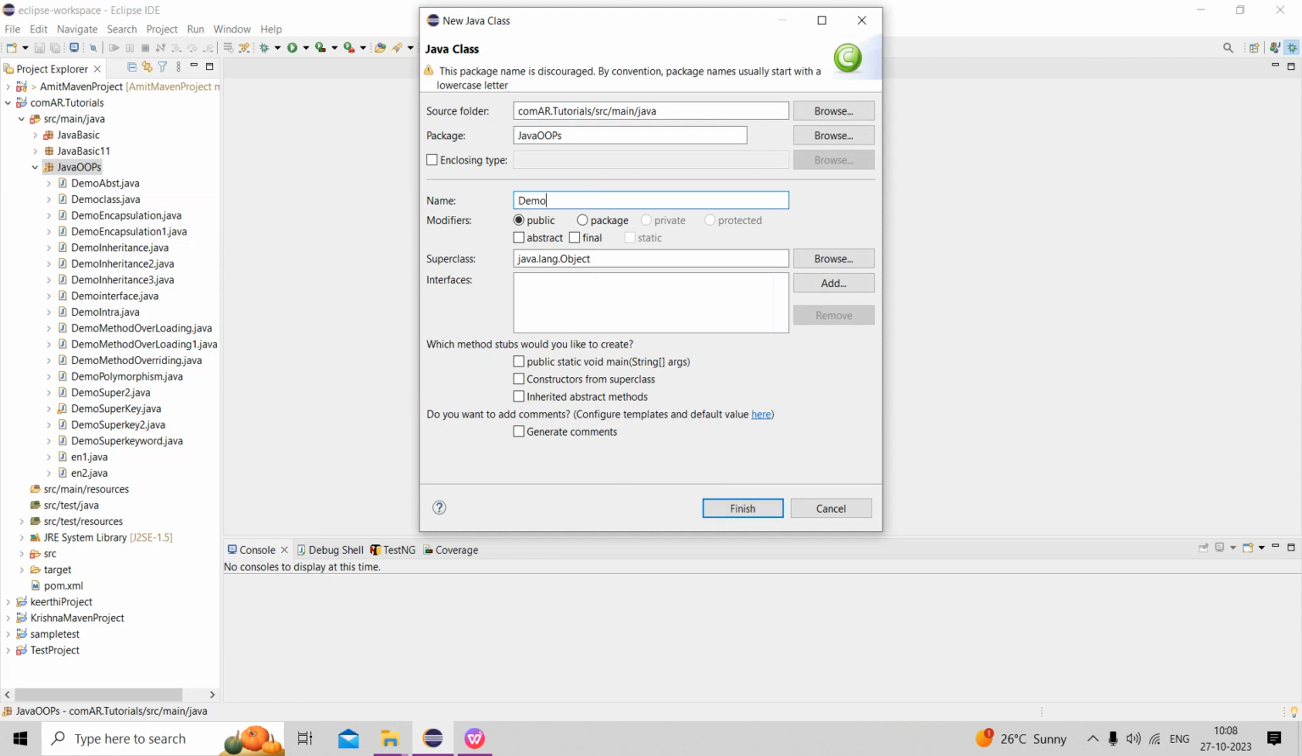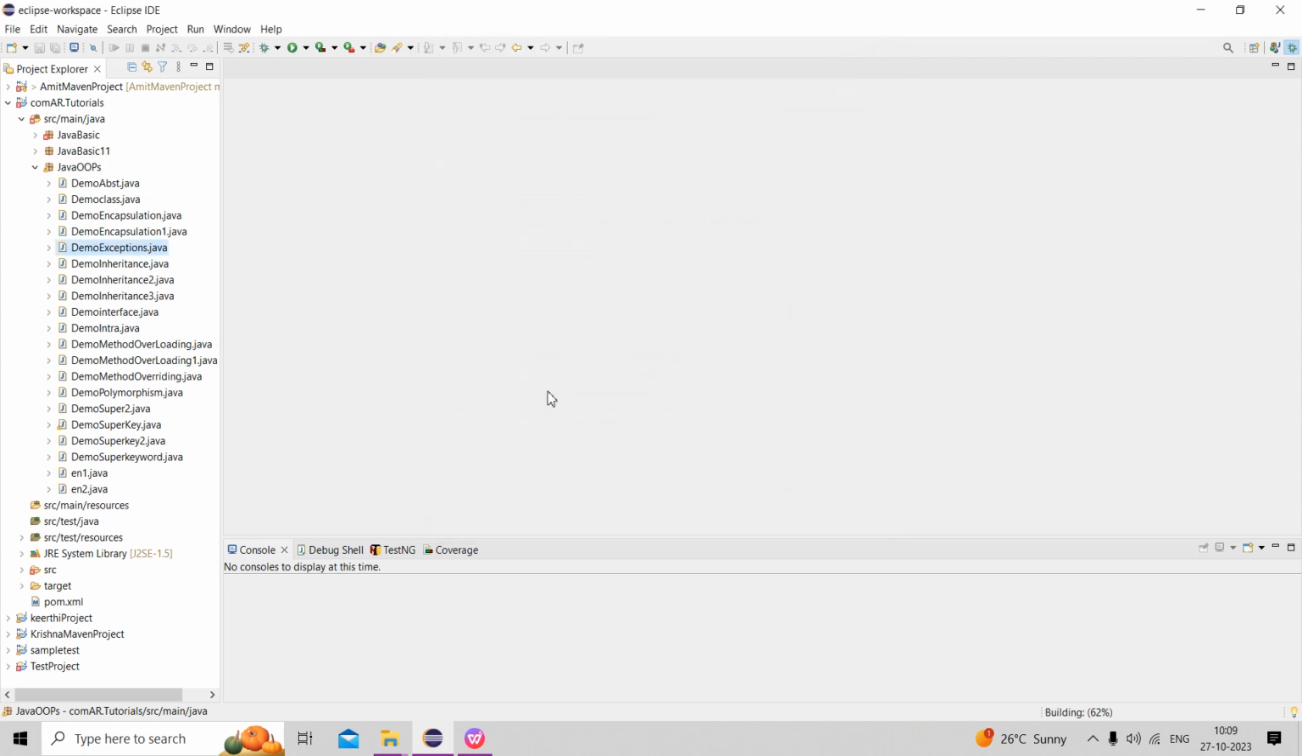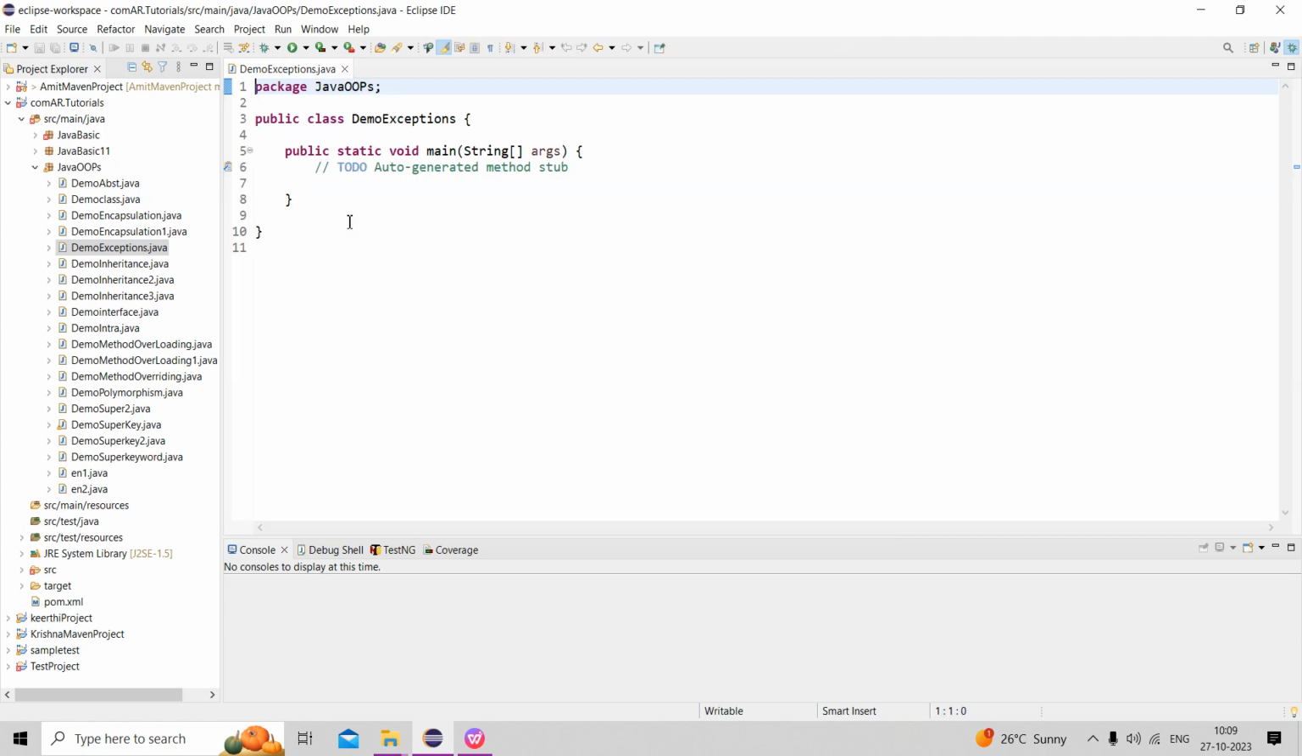Demo. Demo exceptions. Now Java try catch. There is one syntax: the Java try catch block.